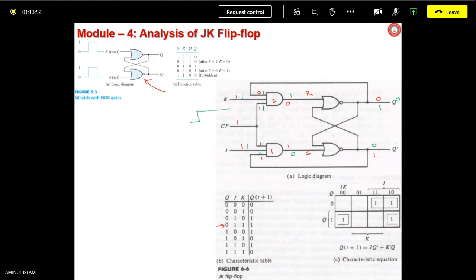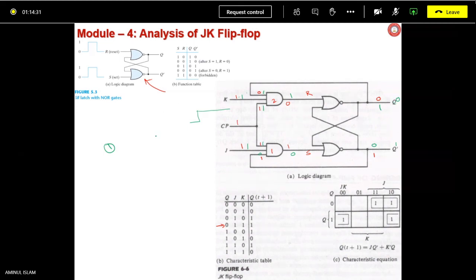The details will come later on. I am discussing before time. So this toggling can be prevented. There are 2-3 techniques. One is to make the clock pulse of very short duration, less than the propagation delay. Once you apply J and K, after a certain time Q changes; that time is the propagation delay.